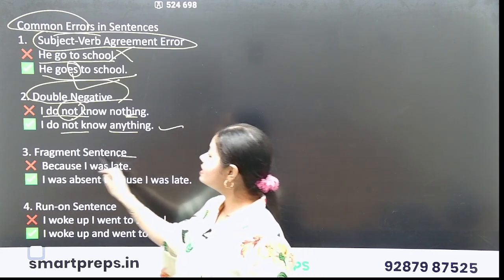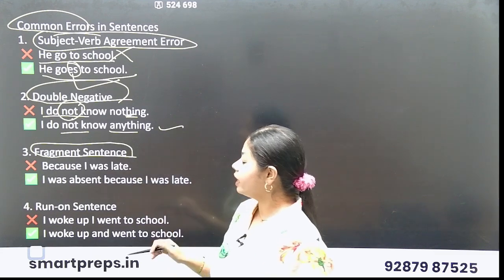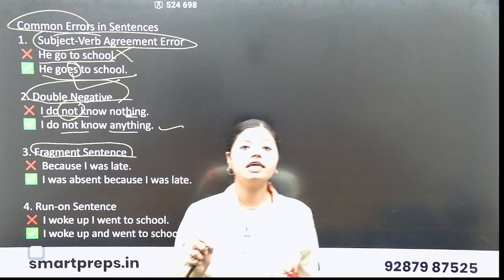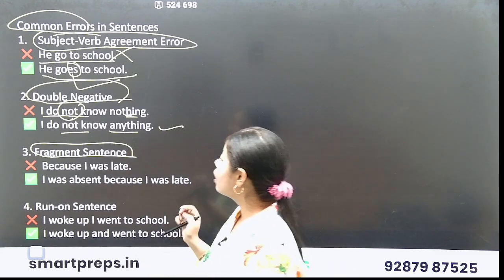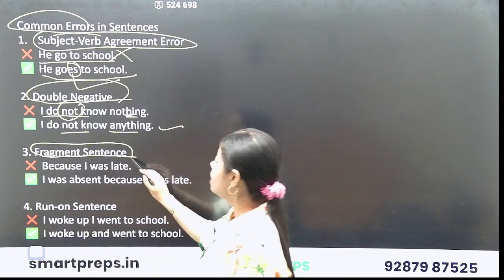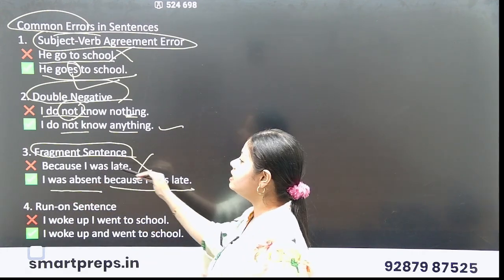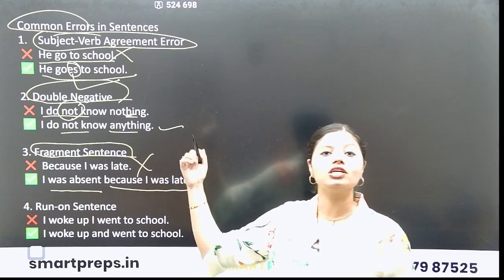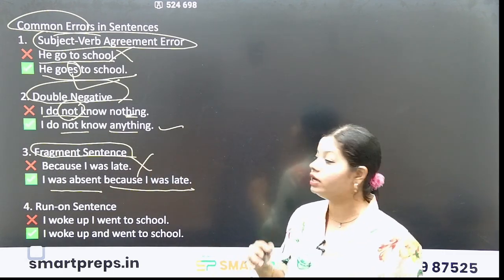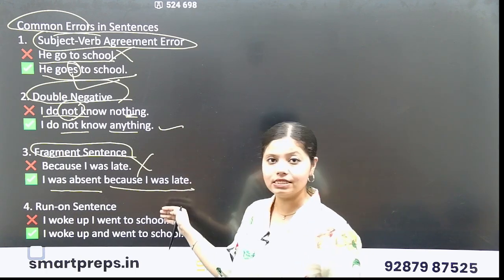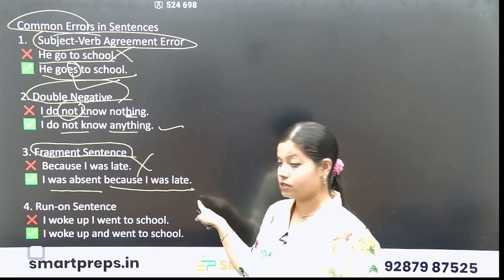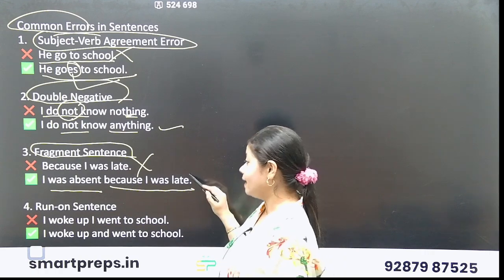Okay, next is the fragment sentence, where we are making some mistakes. "Because I was late" is wrong. Why? I was absent because I was late. This is just a fragment, a part of a sentence we're talking about. So if I need to complete the sentence: I was absent because I was late. Now the sentence is completed.